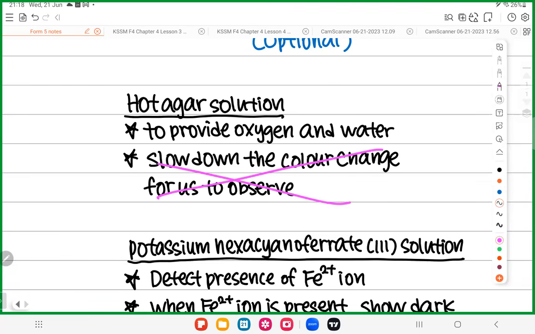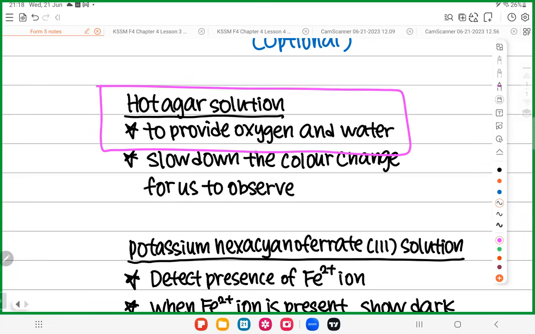The most important function of the hot agar solution is to provide you the oxygen and water, because you need oxygen and water for rusting. All good? That's it. Second one.